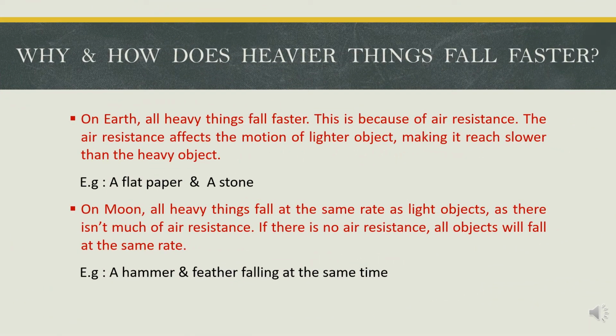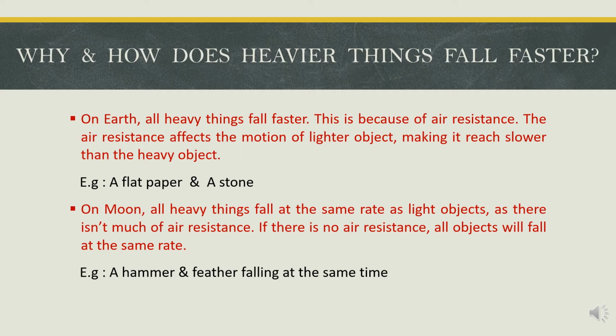Why and how do heavier things fall faster? On Earth, all heavy things fall faster. This is because of the air resistance. The air resistance affects the motion of the lighter object, making it reach slower than the heavy object. For example, a flat paper and a stone. In this case, the stone is heavier than the flat paper. Hence, it will fall down more quickly than the flat paper, which is affected by air resistance.